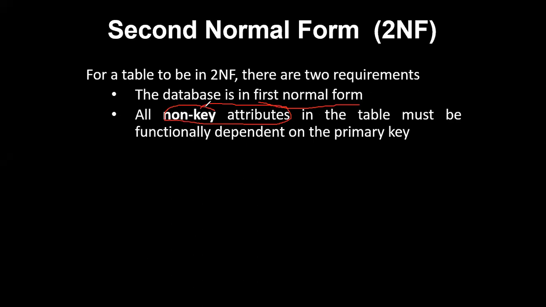Okay, a non-key attribute, in the sense of one which is not a primary key, should depend only on the primary key. Now read it: all the non-key attributes in the table must be functionally dependent on the primary key. This is a rule for your second normal form. If a non-key attribute is not functionally dependent on your primary key, then we are supposed to normalize it. So now let us go further.